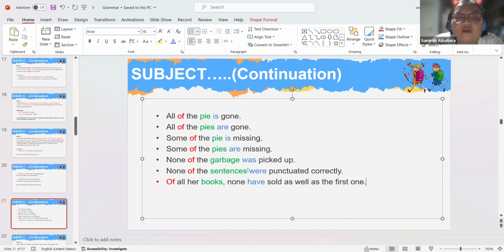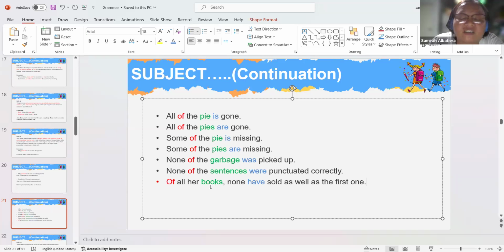That is why, if you look at it, is is a singular verb. Were is a plural verb, referring to the plural subject, which is sentences.